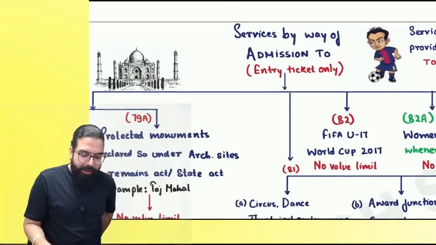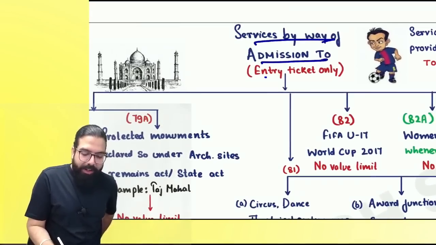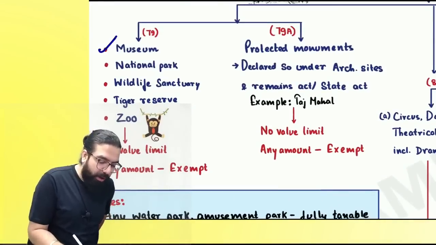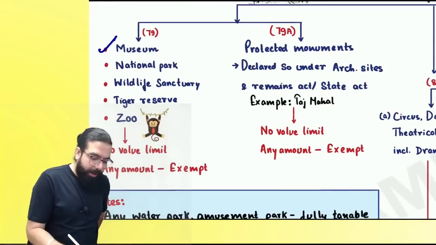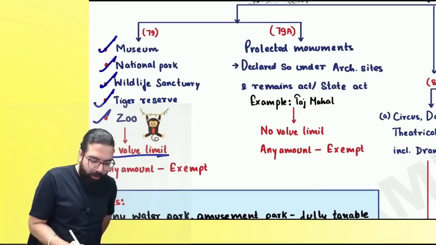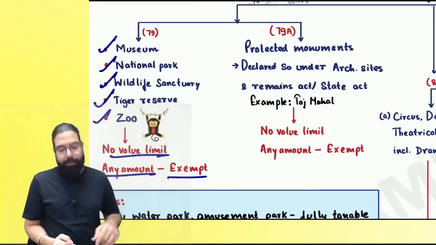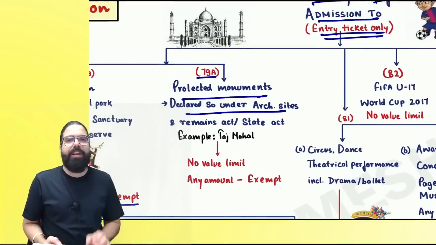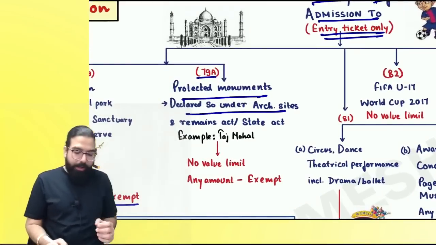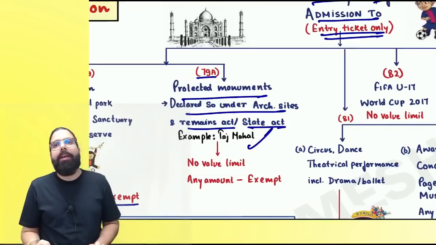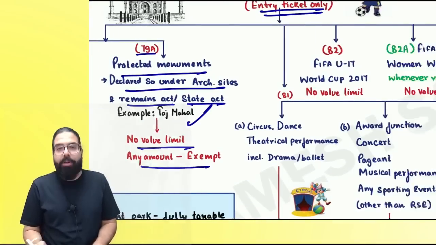Now, supposedly, services by way of admission, that is, when an entry ticket is sold. Entry ticket for a museum, national park, wildlife, tiger reserve, zoo, etc. No value limit, any amount shall be exempted. The next one over here is entry number 79A, protected monuments which are declared as protected monuments under the Archaeological Sites Remains Act or State Act, like the Taj Mahal. Any amount if it is being charged, there will be no GST.